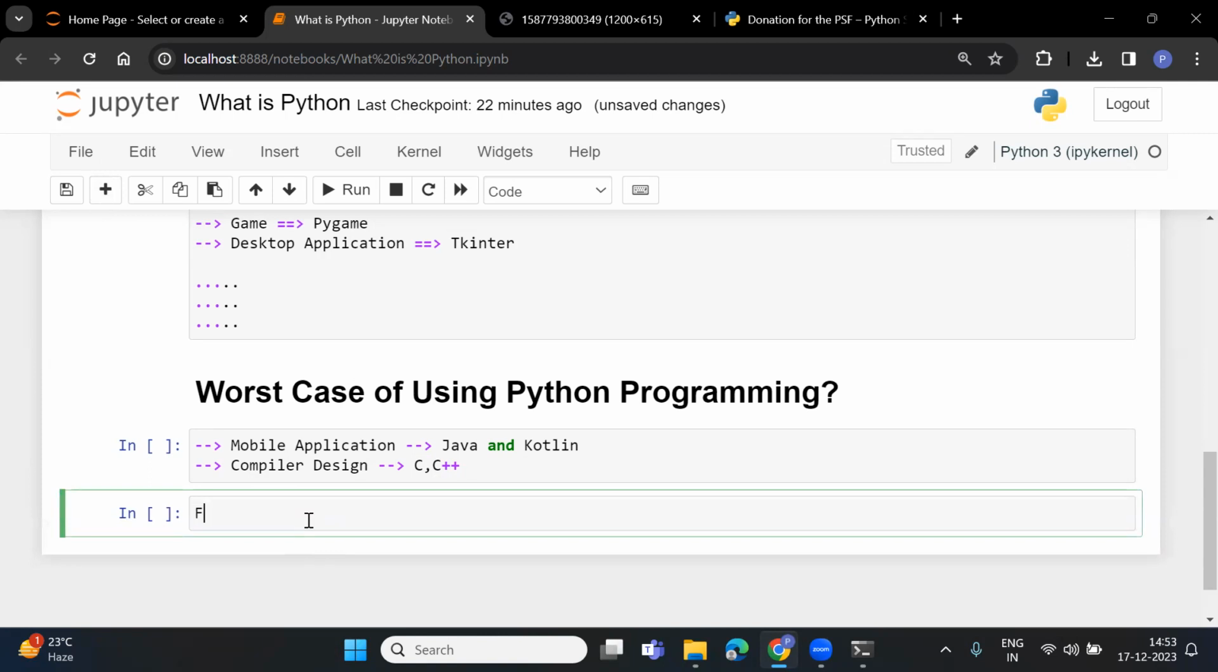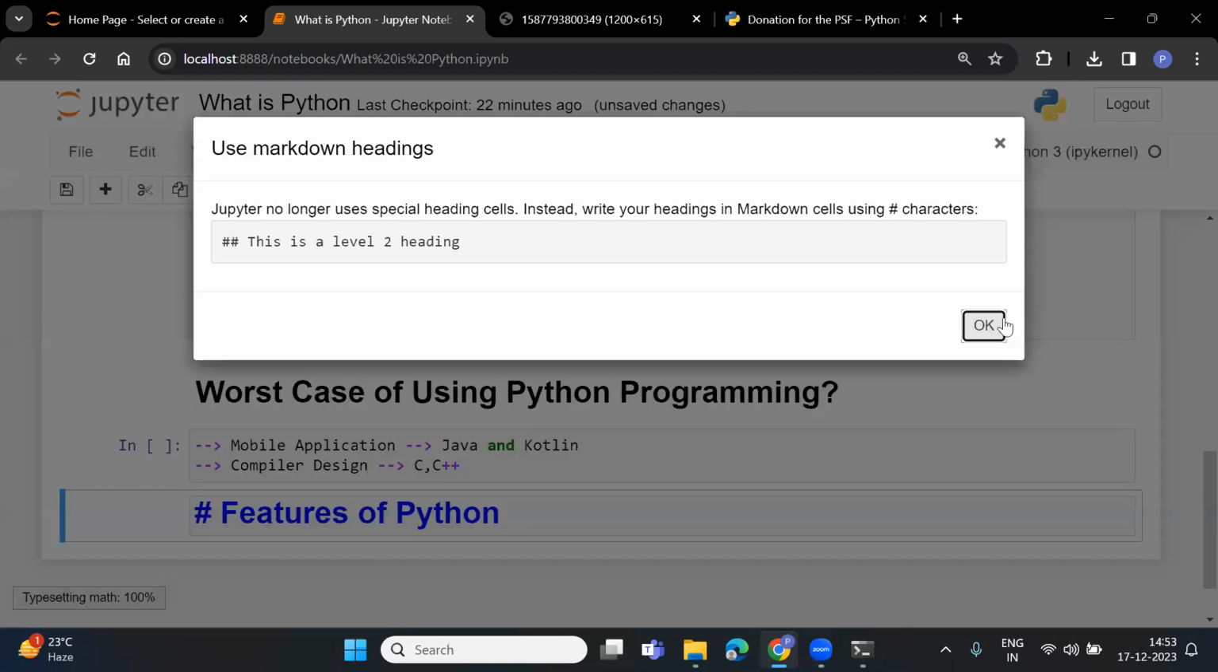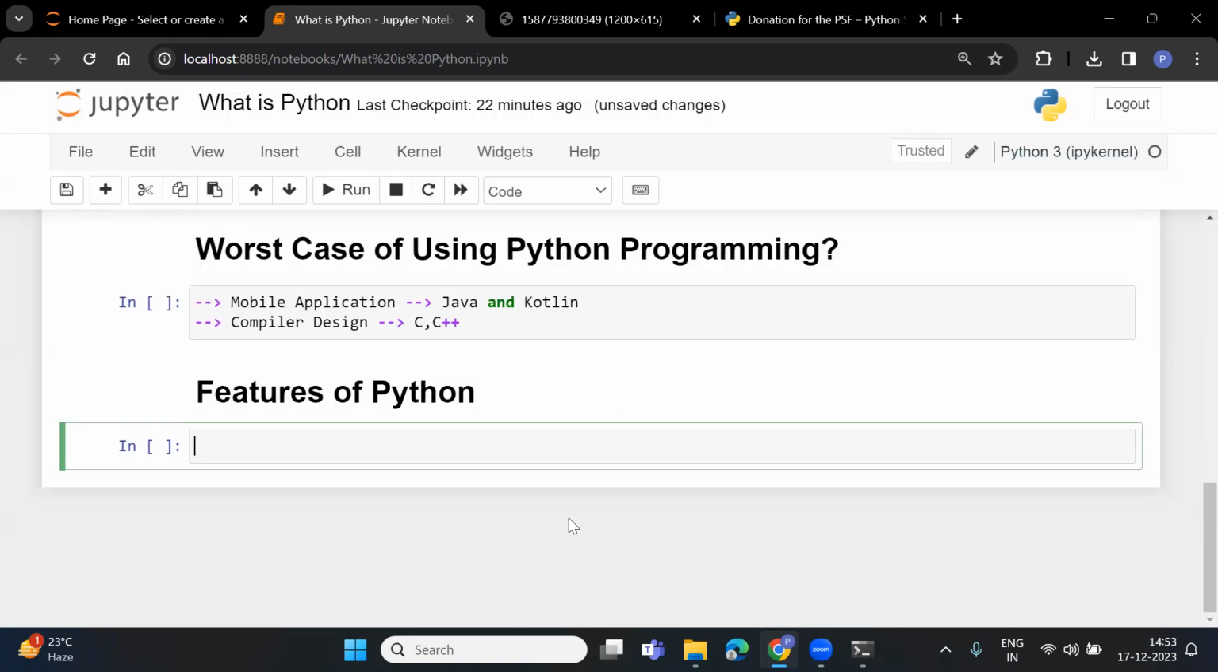Next one is features of Python. What are the features of Python? Why is Python recommended as a core programming language? That is our next topic. What are the features of Python?